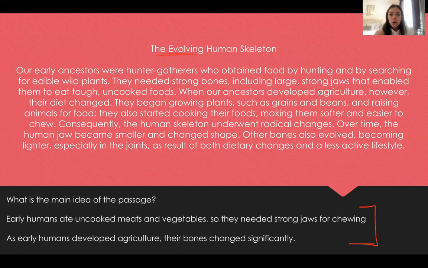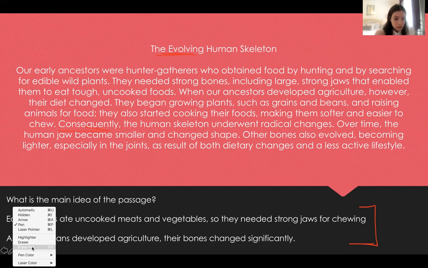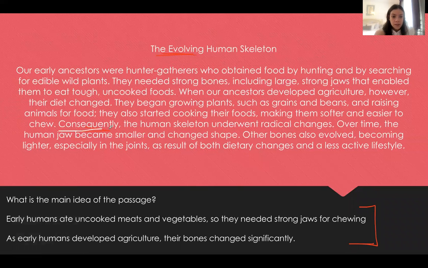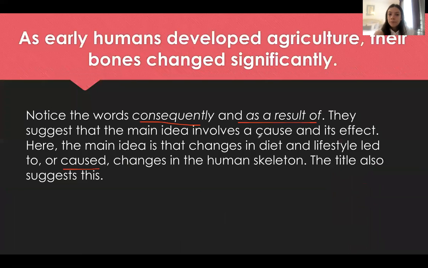And then we're seeing words like consequently over here. I'm going to change the color of the pen so it's easier to see. We see consequently right there. We see things like over time, stuff like that. Again, it's the evolving, so you're going to want to look for those kinds of keywords.